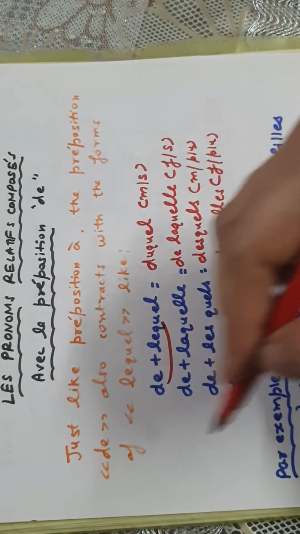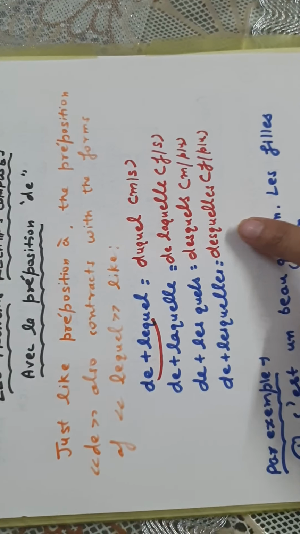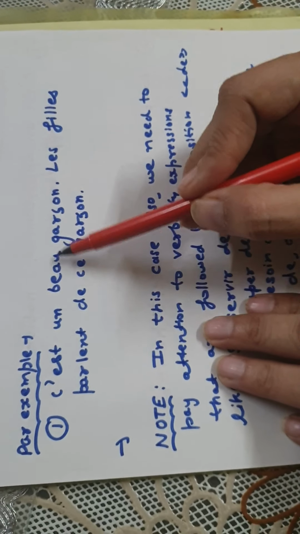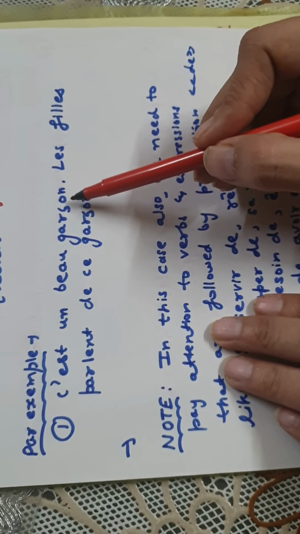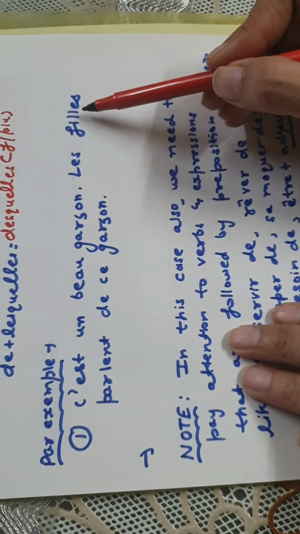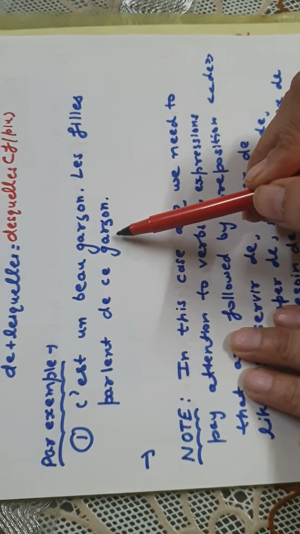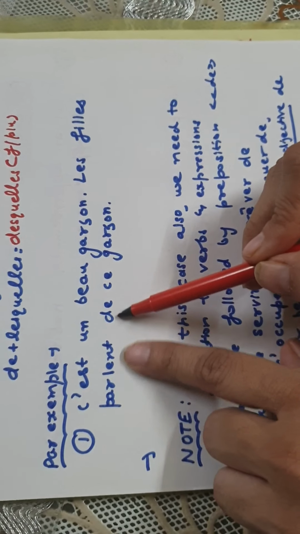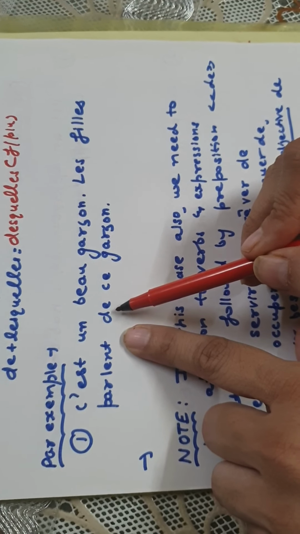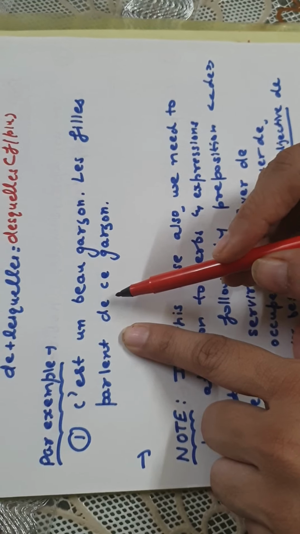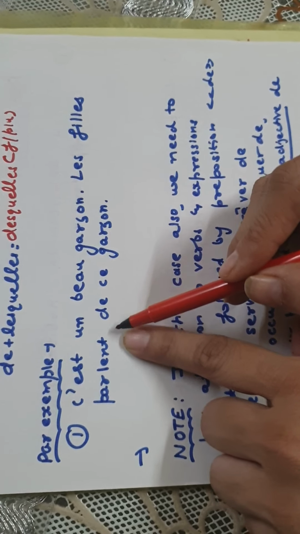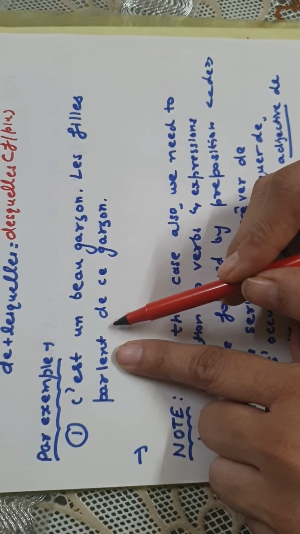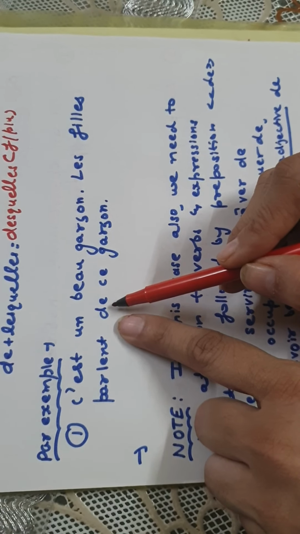Okay, let us see how we use them in sentences. How do we contract them in sentences? Like, c'est un beau garçon. It is a handsome boy. Les filles parlent de ce garçon. So in the second sentence, if you see, the verb parler is followed by the preposition de. In many sentences you will find that many verbs are followed by de, and there are many expressions we have done which will be followed by the preposition de.